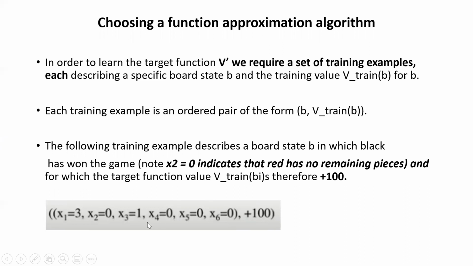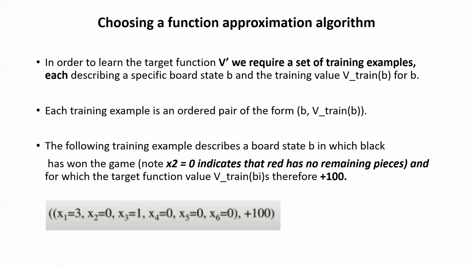From this you can say that the black piece count is 3, right? And x2 is the red pieces, so it is 0 because no red pieces are there. And x3 is equal to 1, that means the black king. I'm talking about a black king, so it has value 1. These are random numbers that are given, right?